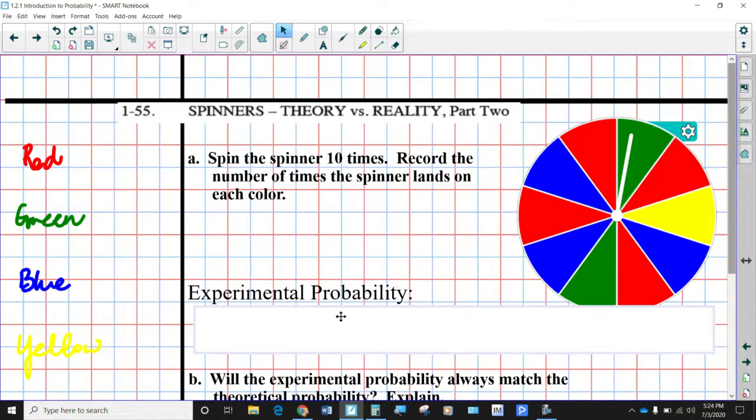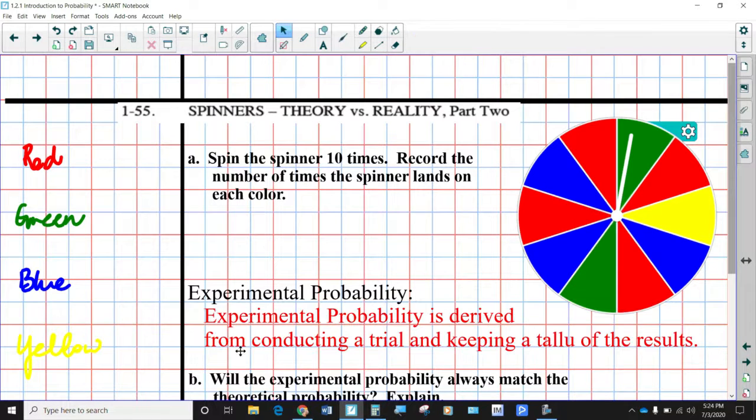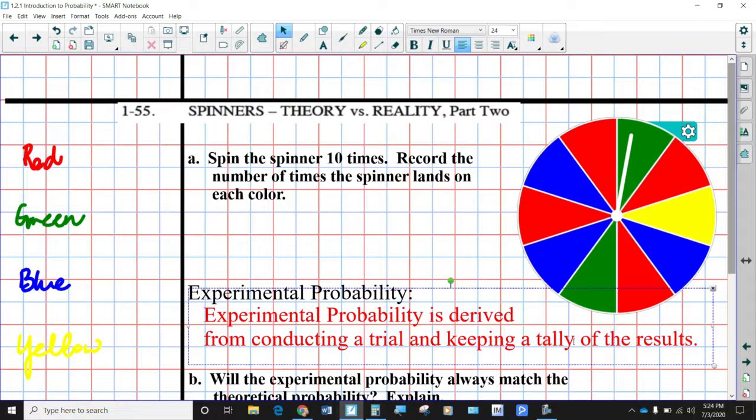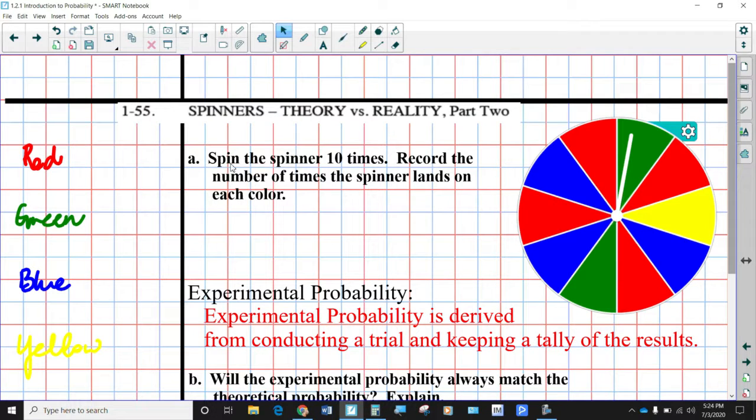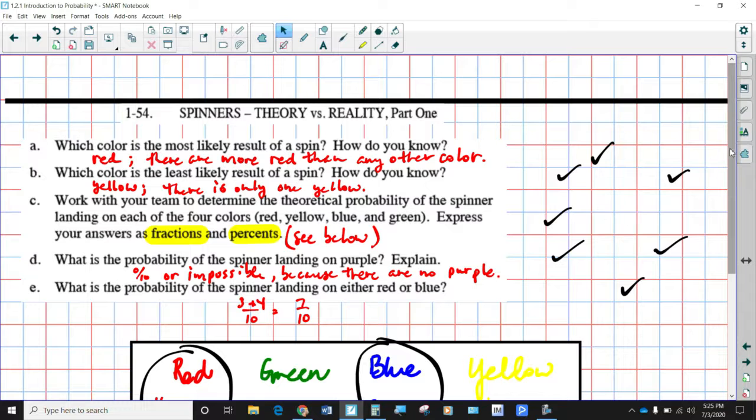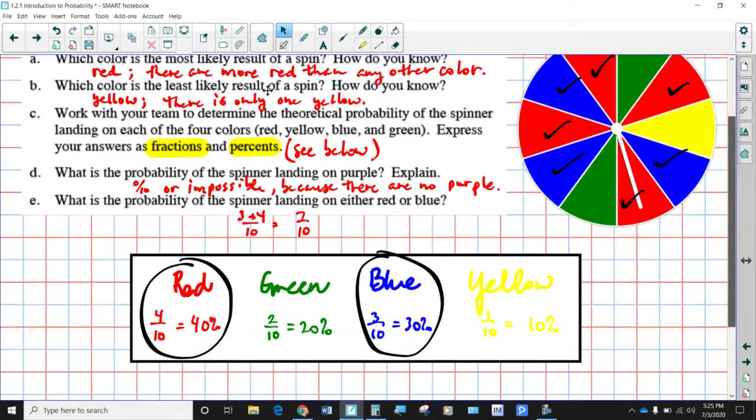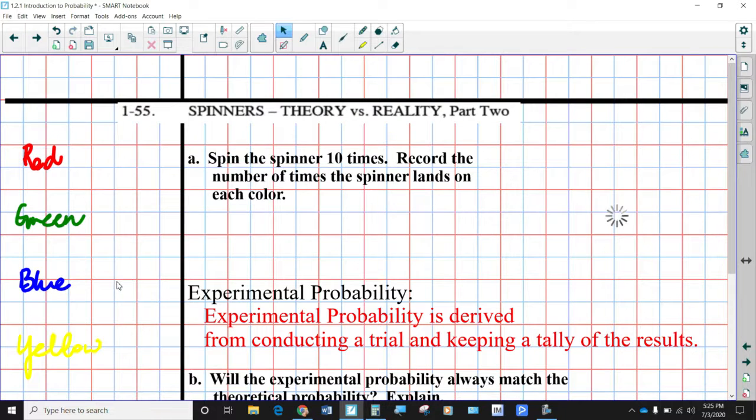based on or derived from conducting a trial and tallying the results. Okay, so what we're going to do here is we're going to spin this spinner 10 times, and we're going to record the number of times that we get red, the number of times we get green, blue, and yellow. And we'll see if they actually match the theoretical probability of the spinner that we had here. Okay, same spinner, right?